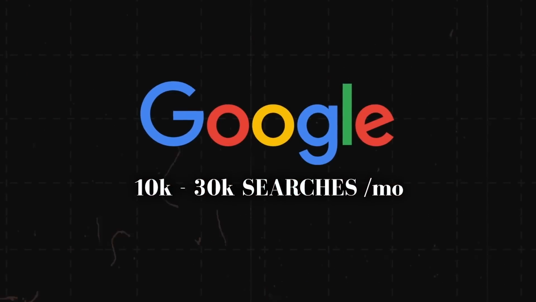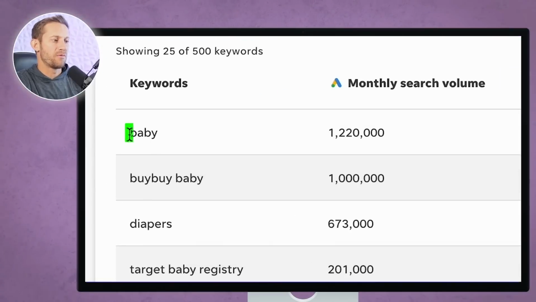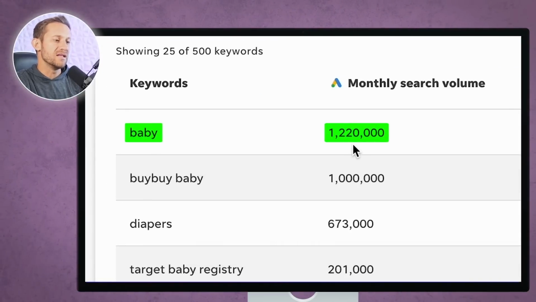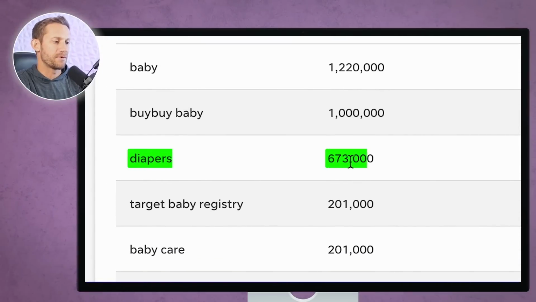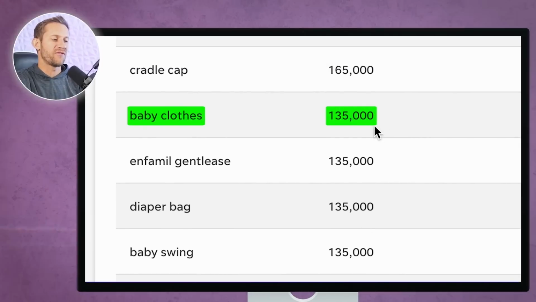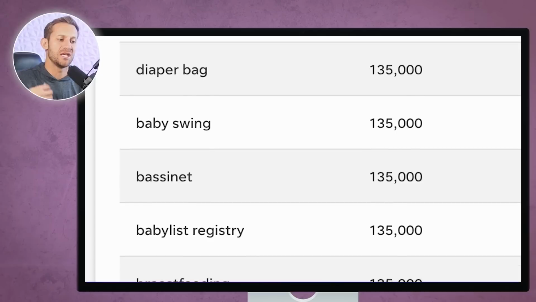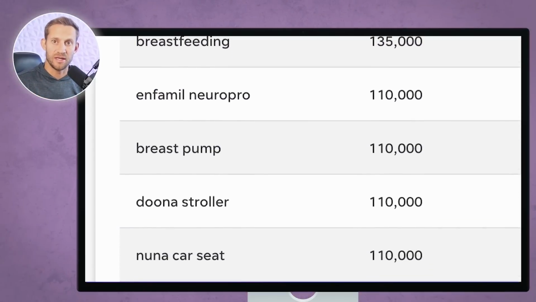What you're looking for is at least 10 to 20 to 30,000 people searching for that broad keyword every single month inside of a Google search. Now you can see here it's saying for the keyword baby, we've got over 1 million people searching every month. We've got diapers, over 600,000. We've got all kinds of baby clothes, 135,000. There's a lot of different spaces that we can take up inside the baby niche, and clearly there's a lot of potential in this niche.